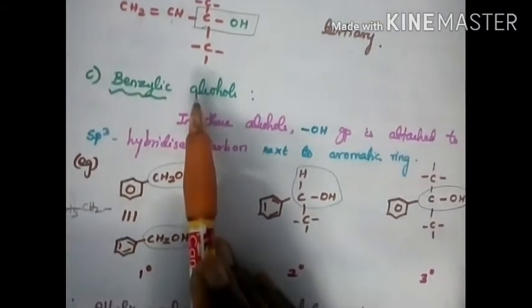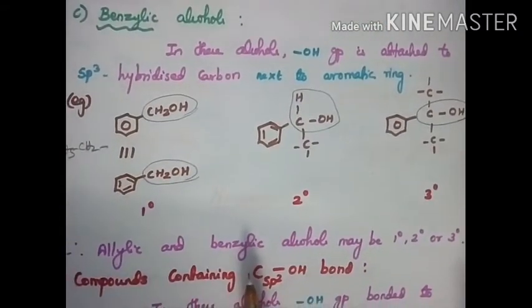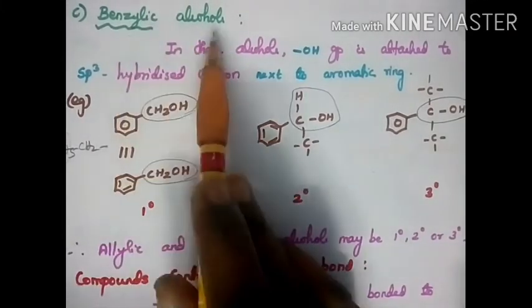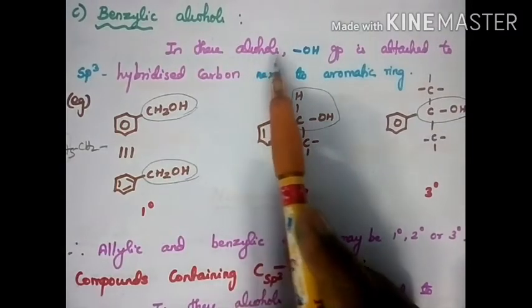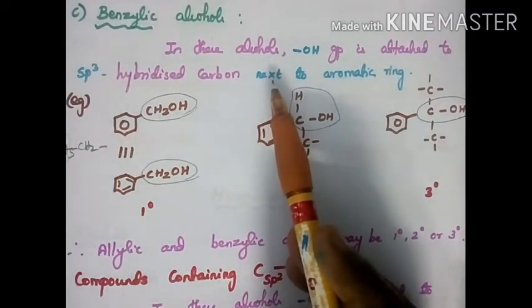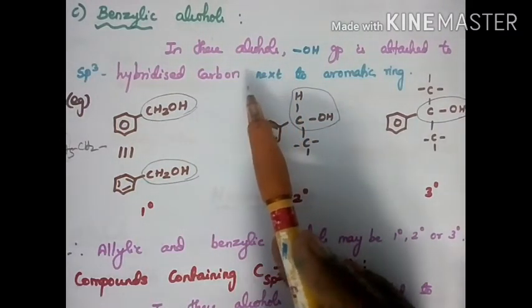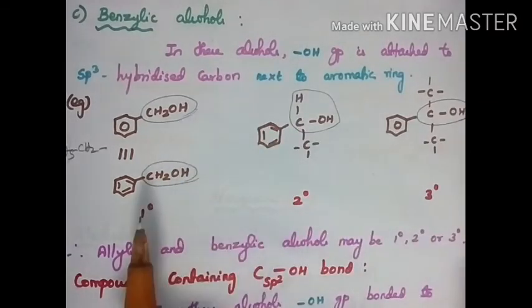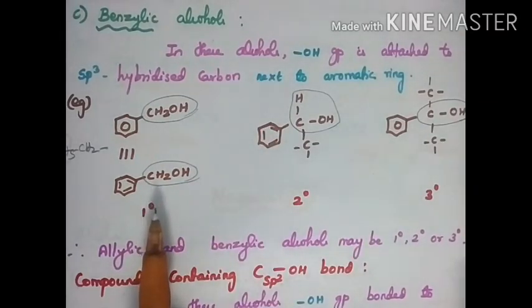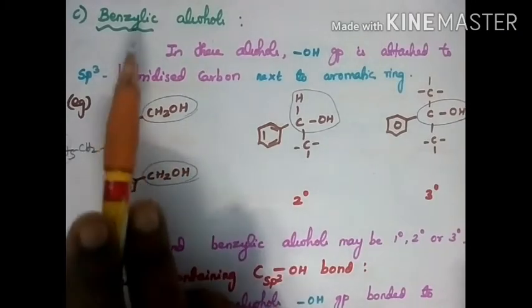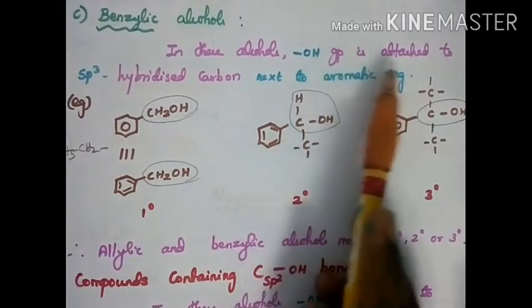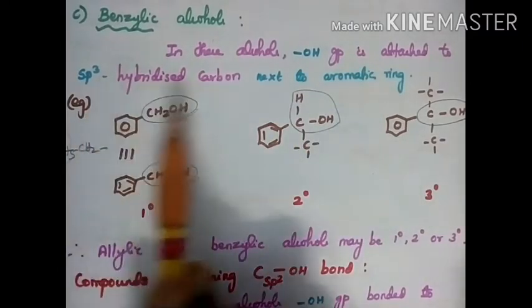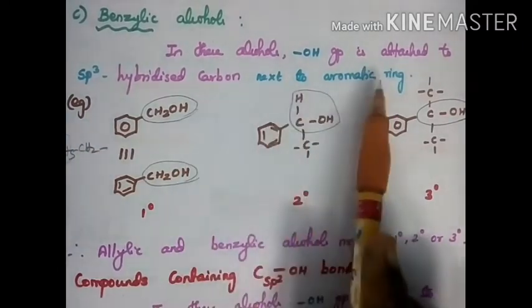Next we are going to see benzylic alcohols. Benzylic means a benzene ring should be there, but the OH group is not directly attached to the benzene ring. If the OH group is directly attached to the benzene ring, it is called a phenolic alcohol. In benzylic alcohols, the OH should be in the side chain, attached to the sp3 hybridized carbon next to the aromatic ring.